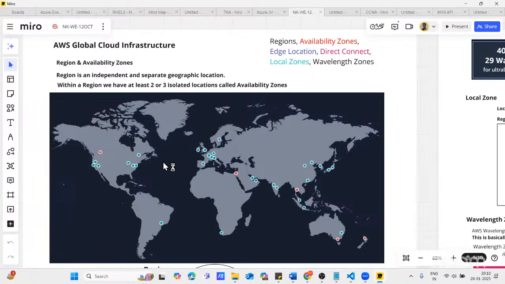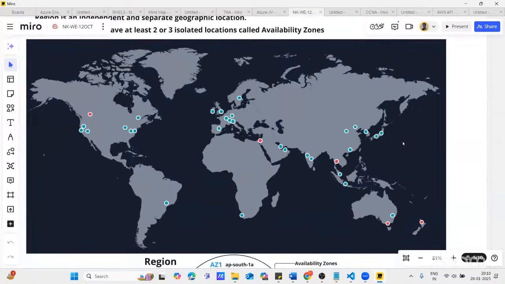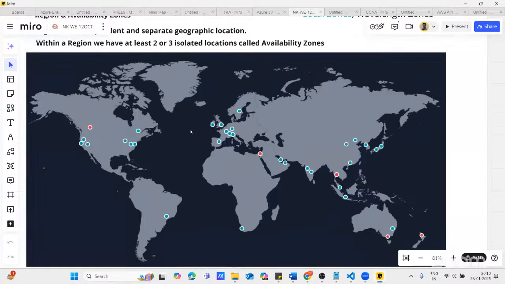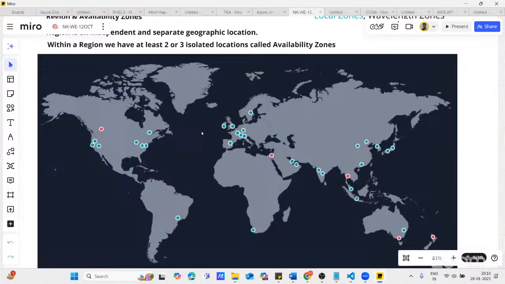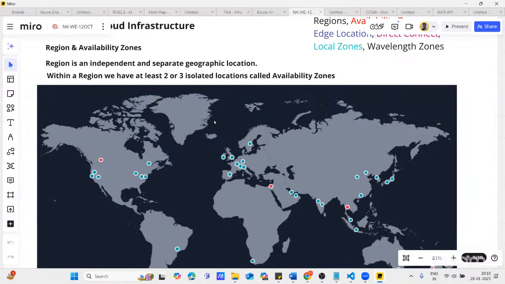But in this map you can see some red and green dots. These green dots are live regions, meaning these regions are active. But what is a region? A region is a geographically separate area, an independent and separate geographical location.